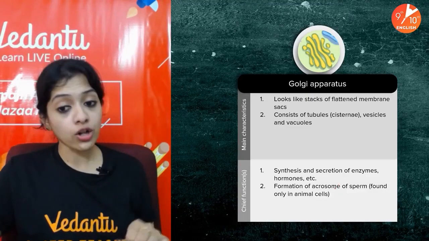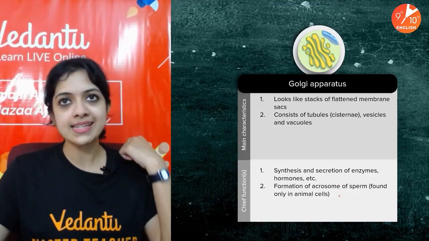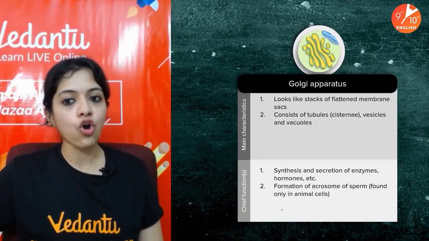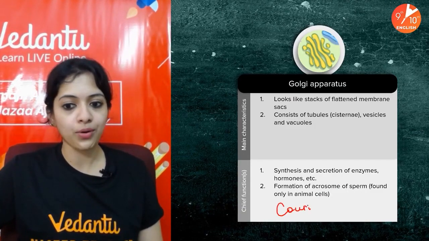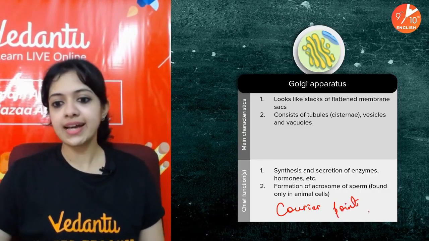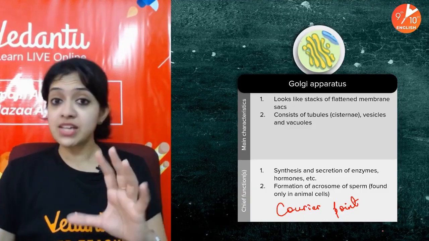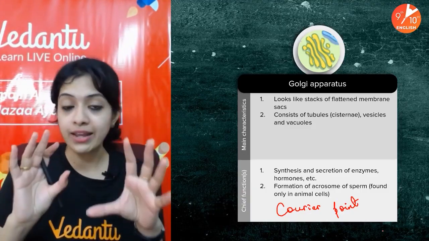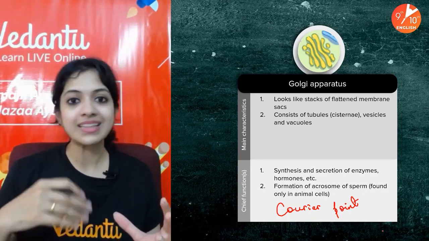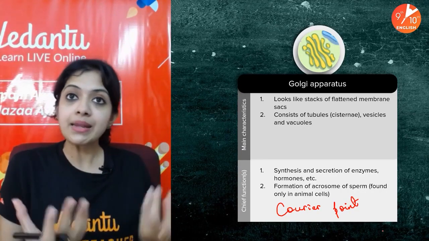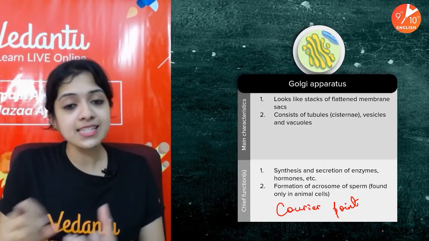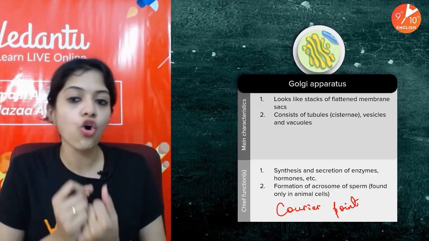So children, Golgi apparatus, how do you visualize it? How do you give it a role in the cell factory? I think we can call the Golgi apparatus the courier point. Why so? Because, you know what it actually does? I told you, ribosomes found in endoplasmic reticulum synthesize proteins, and smooth endoplasmic reticulum synthesizes lipids, right? So products like lipids and proteins, which are synthesized in other parts of the cell, are packaged and sent into the Golgi apparatus.